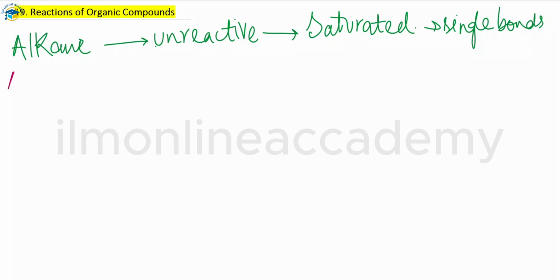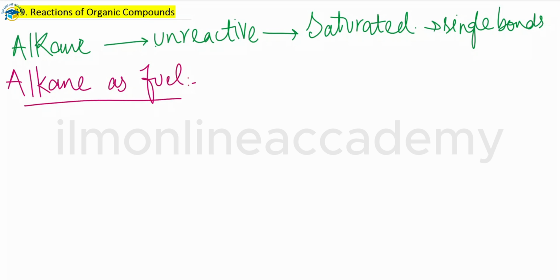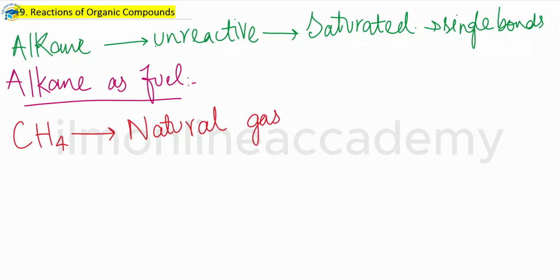So if we talk about the first topic, alkanes as a fuel, we can use alkanes as a fuel. For example, the first member of the alkane family is methane, the simplest member. Methane is the major component of natural gas, which is used mostly for cooking purposes in our stove.